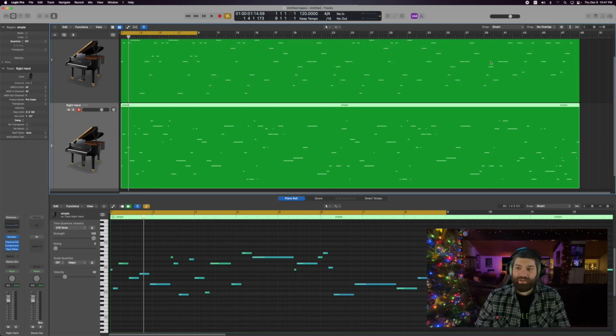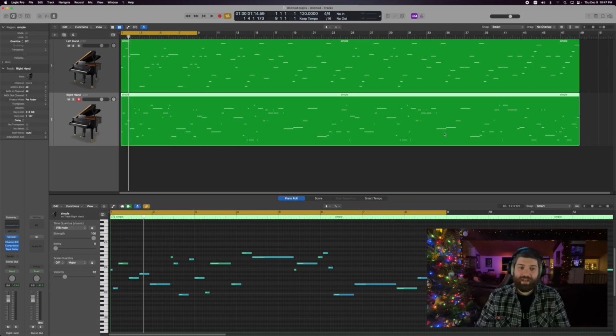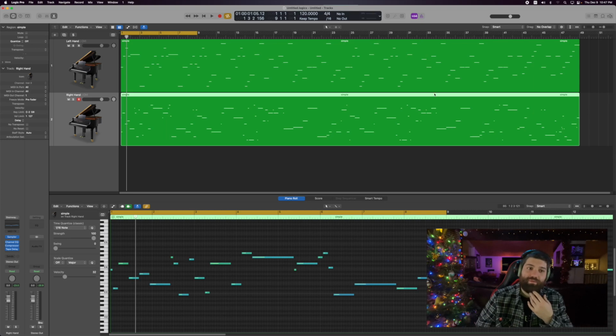So let's step back a little bit and play both the left hand and the right hand together and see what we have. Okay, kind of a mess, but kind of cool. I mean, a program wrote this, that's pretty awesome. So let's do some movie magic on this.